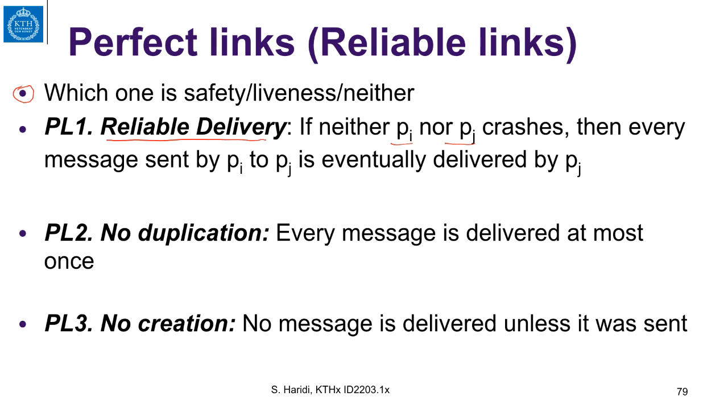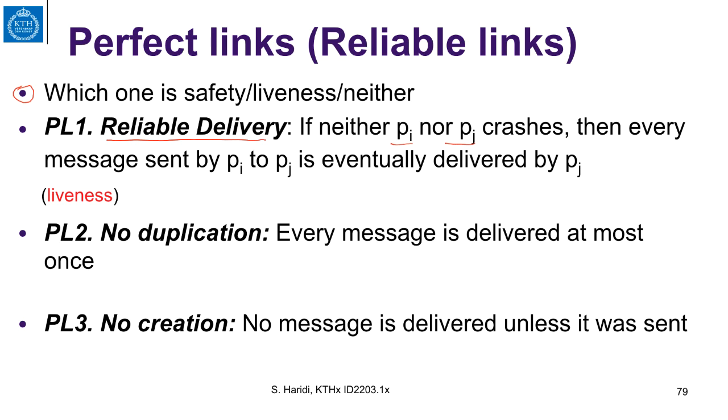Now, is it liveness or safety? That is the question. This is a liveness property. Why? Because as long as PI and PJ are correct and PI sends a message, we can always extend the current execution so that that message is delivered by PJ.